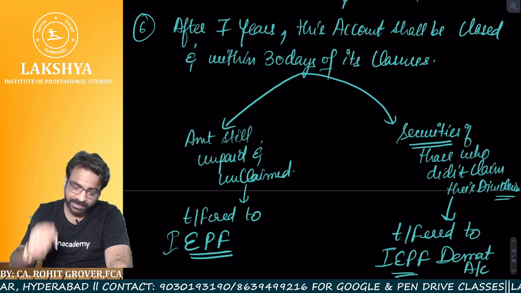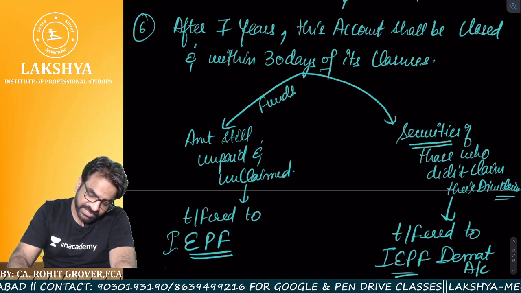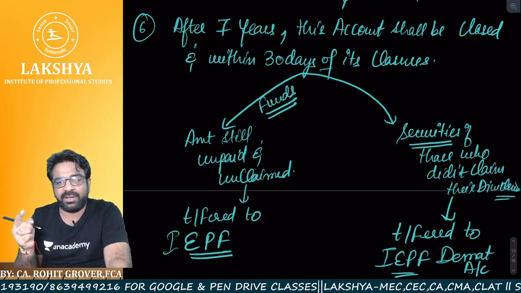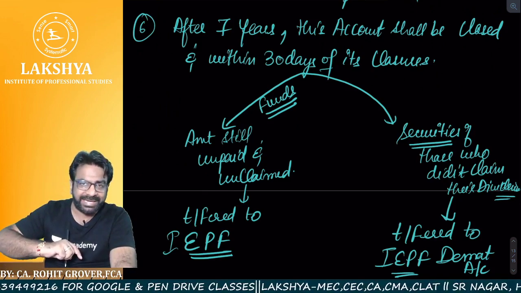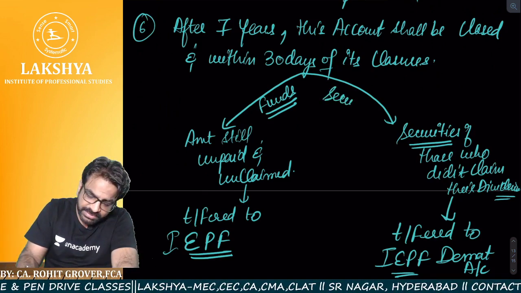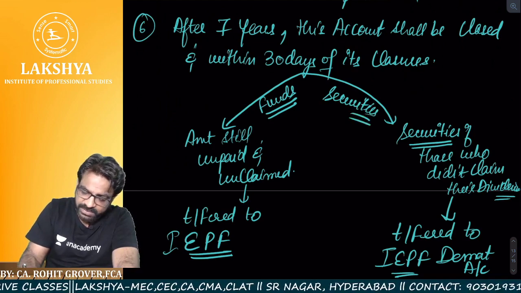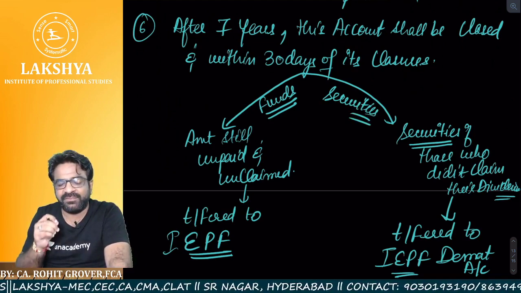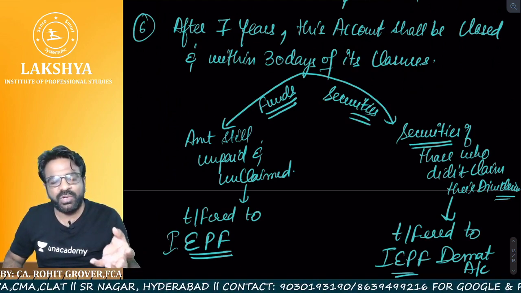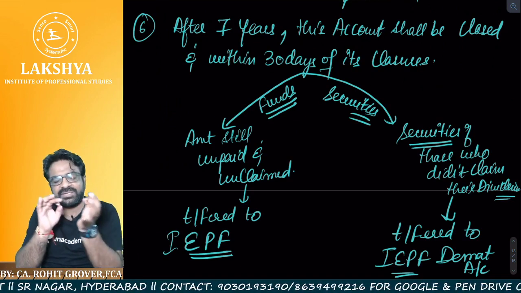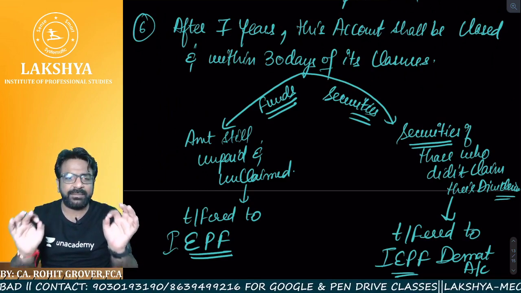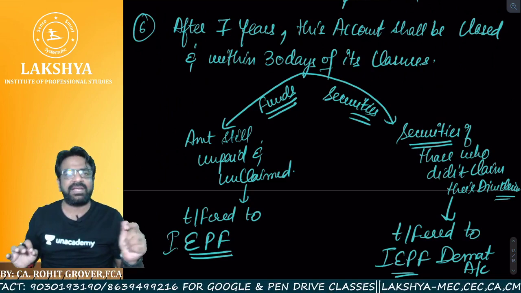Two things are happening. Funds are being transferred from the unpaid and unclaimed dividend account to the IEPF, and the securities are being transferred to the IEPF Demat account. It means your securities are not being taken away. They are transferred from your Demat account to the IEPF Demat account till the rightful claimant comes to the IEPF and claims his money back.